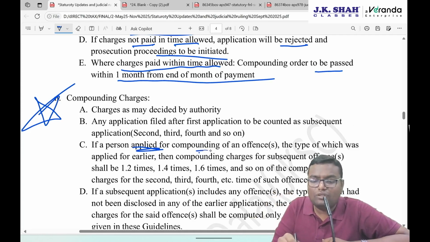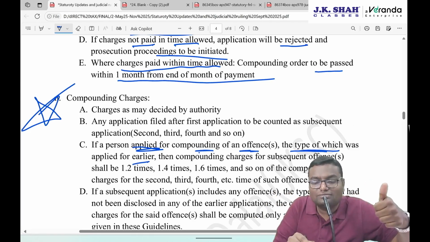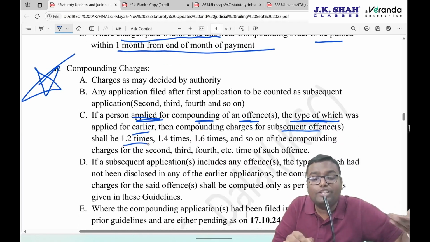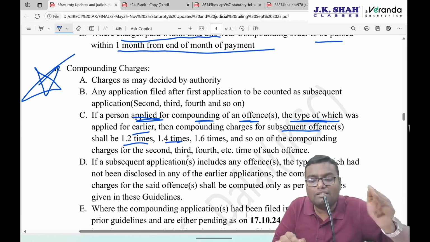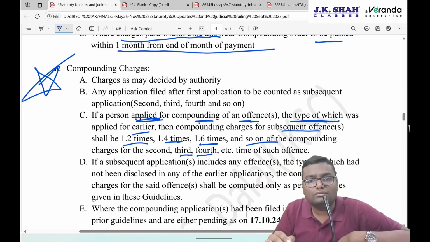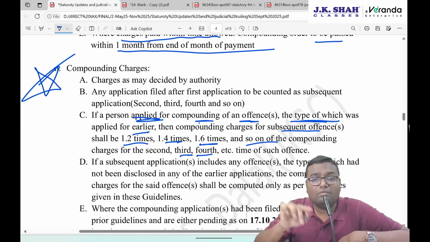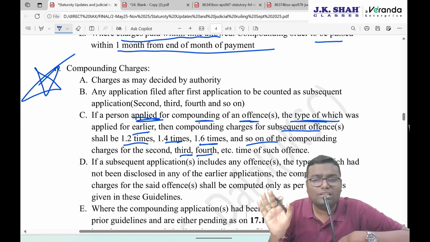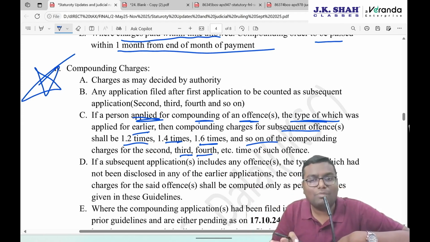If a person applies for compounding of an offense, the type of which was applied for earlier, then compounding charges for the subsequent offense shall be 1.2 times if it is the second time application, 1.4 times if it is the third time, 1.6 times if it is the fourth time application, and it will continue so on. So if it is for the fifth time, it will be 1.8 times, like that. If it is the fifth time, sixth time, generally the competent authority will not grant you the compounding, saying that you are a habitual offender.